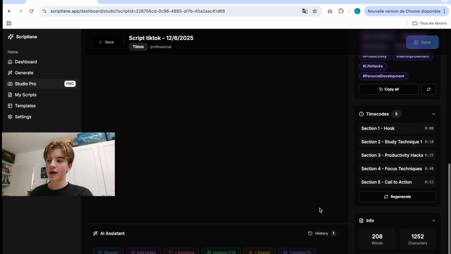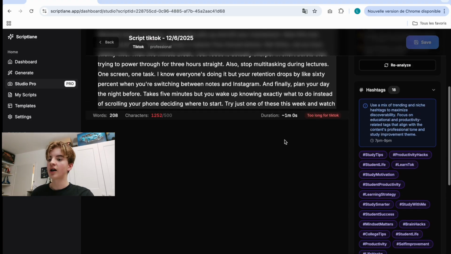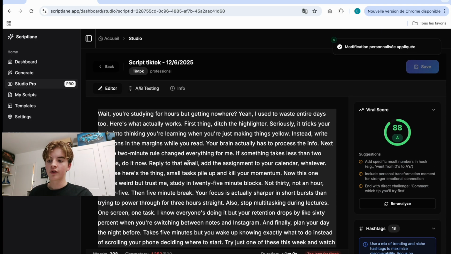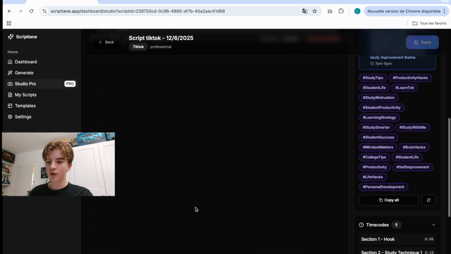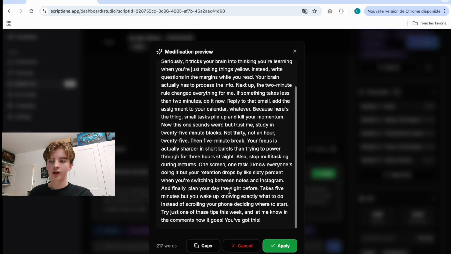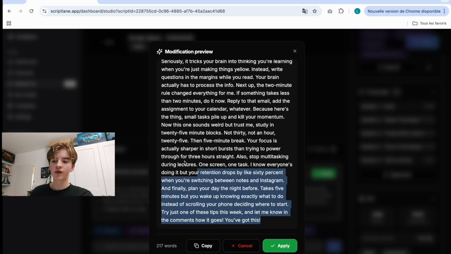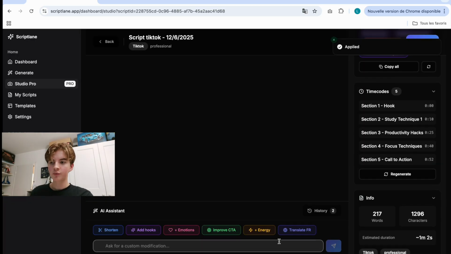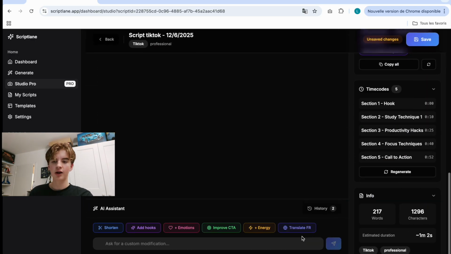And while we wait, let me talk to you a little bit about the app a little bit more. So okay, here we see what was proposed. So it improves the CTA, so we can see, try one of the steps this week and let me know in the comment how it goes. You've got this, and we can just apply the modification. So the UI is pretty cool. I think I quite like it.